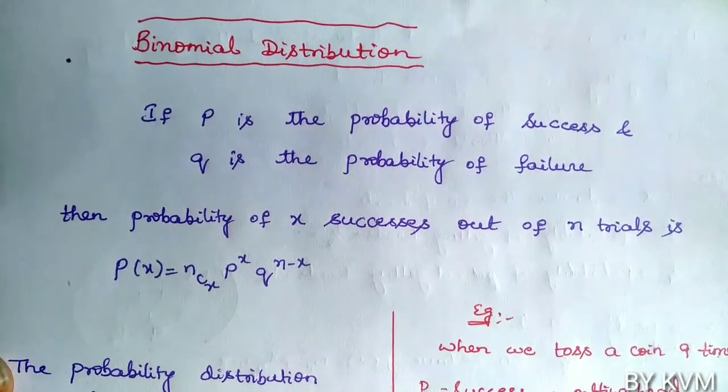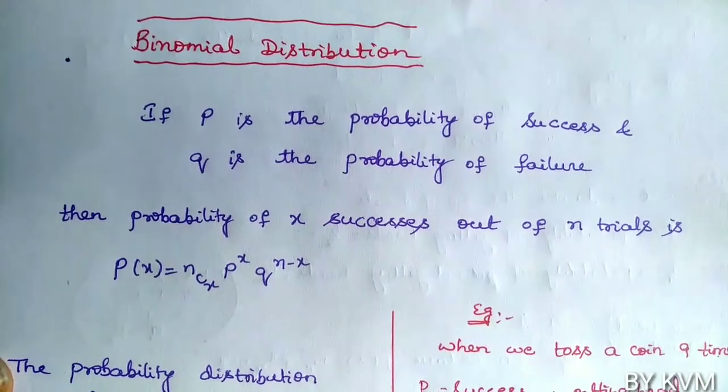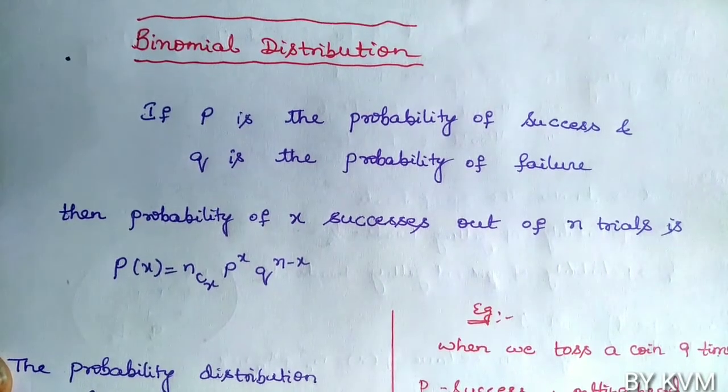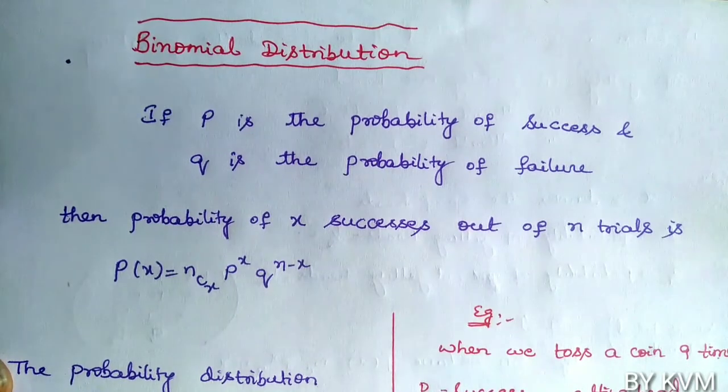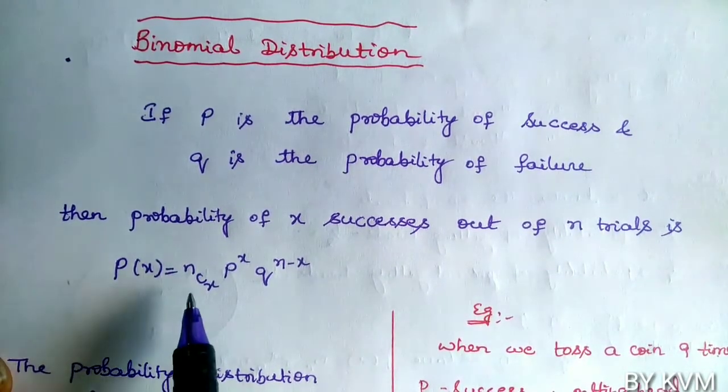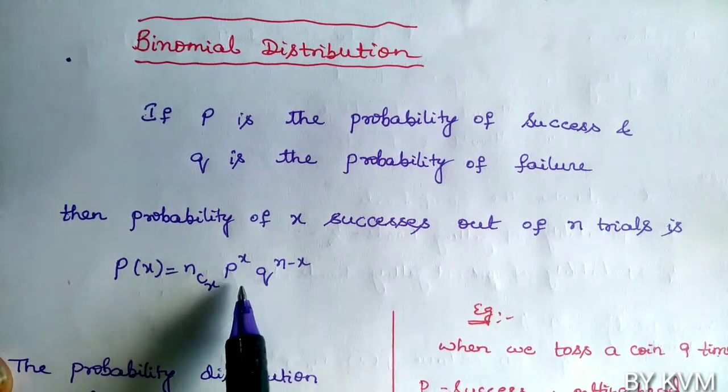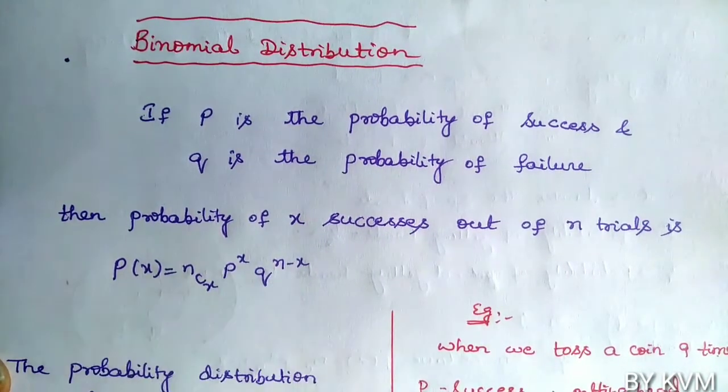Binomial distribution. If P is the probability of success, and Q is the probability of failure, then the probability of X successes out of N trials is given by P of X equals NCX P power X Q power N minus X.